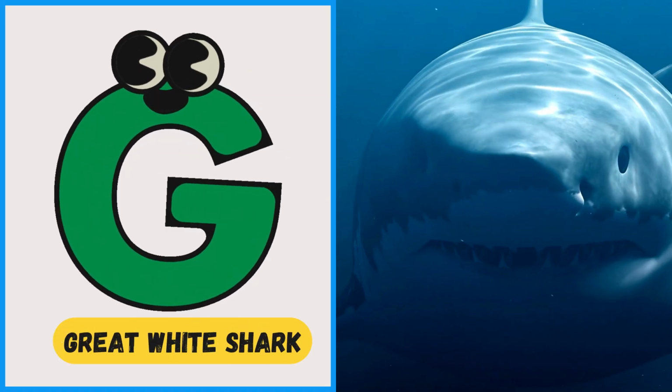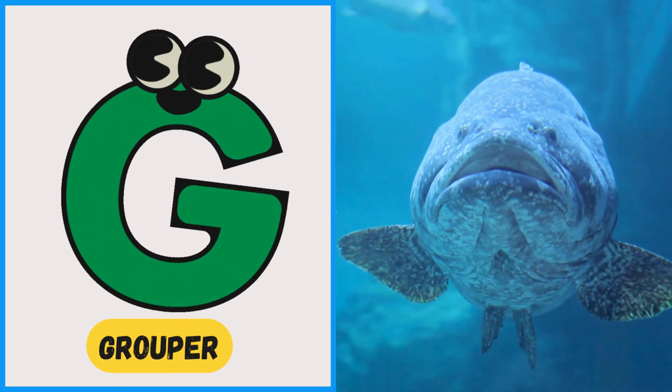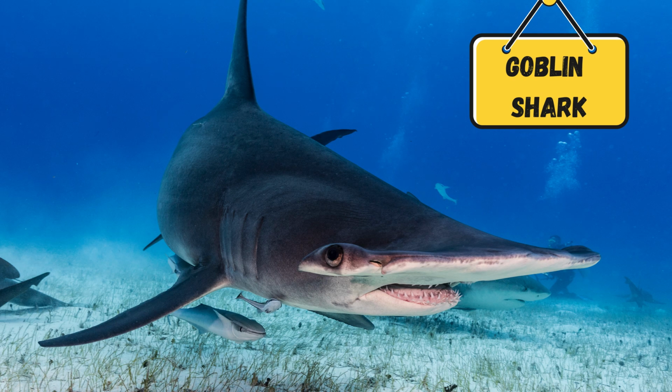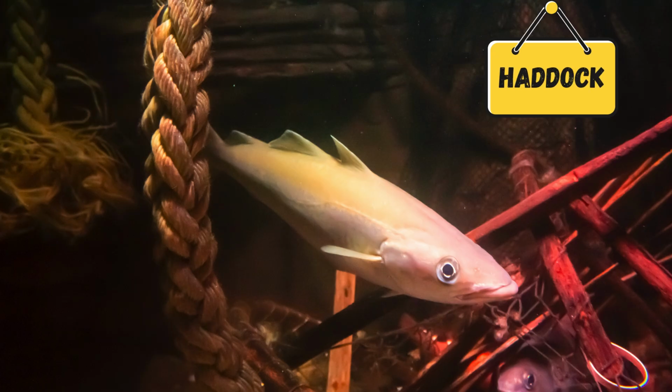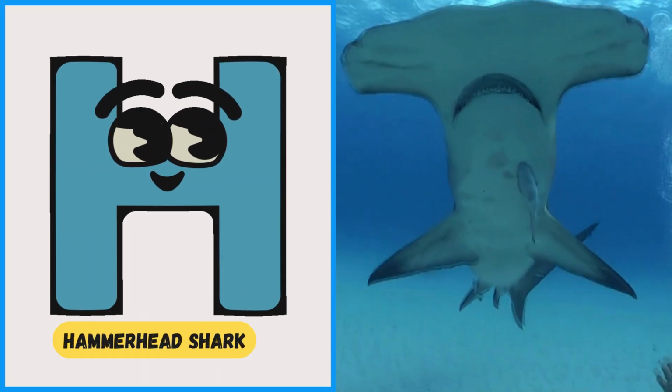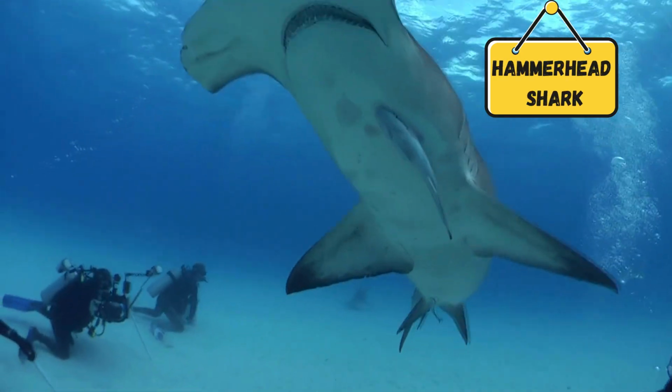G is for great white shark, great white shark. G is for grouper, grouper. G is for goblin shark, goblin shark. H is for haddock, haddock. H is for humpback whale, humpback whale. H is for hammerhead shark, hammerhead shark.